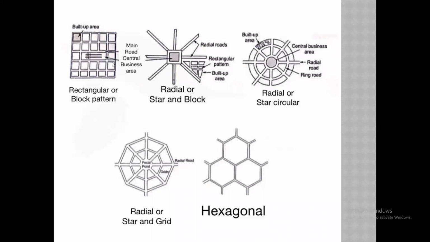In the rectangular system, all the area is divided into blocks, so you can use the maximum area for construction. But in the radial system, there is a loss of various areas. At such a point we cannot go for construction.